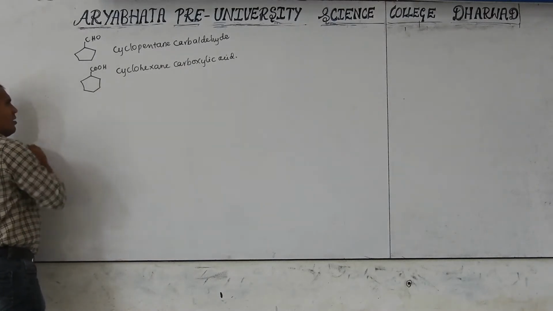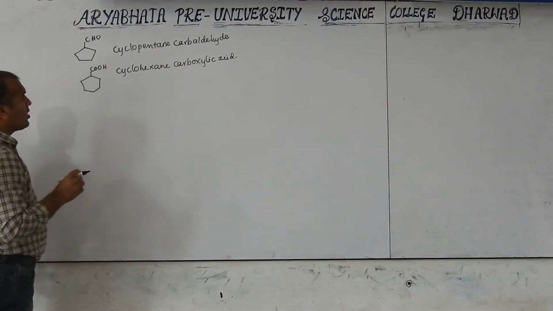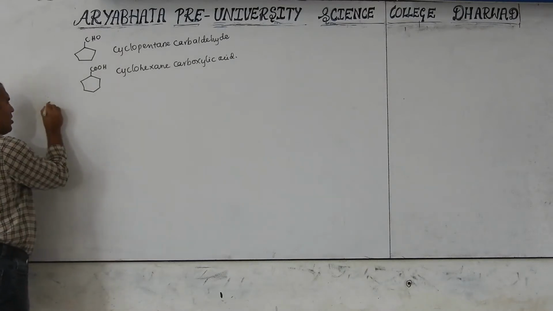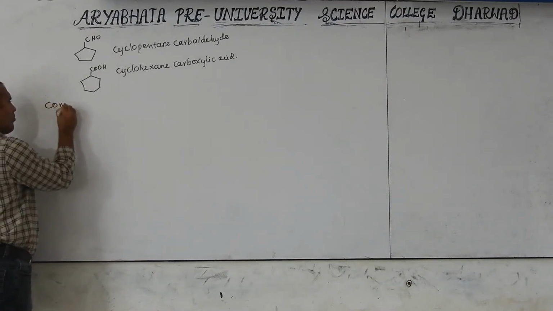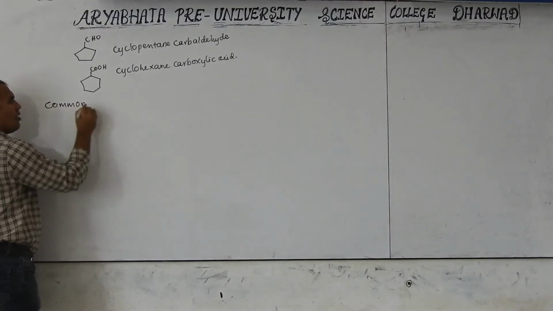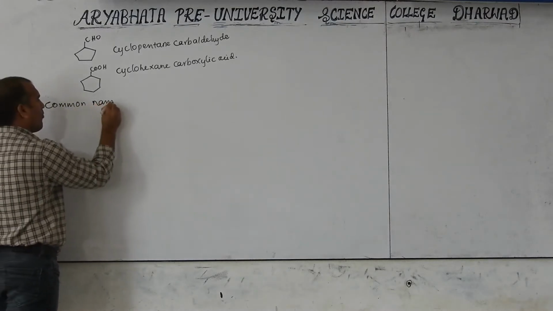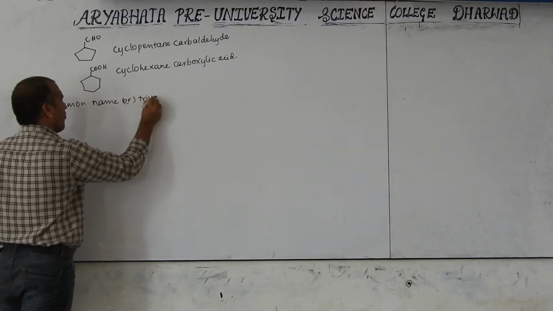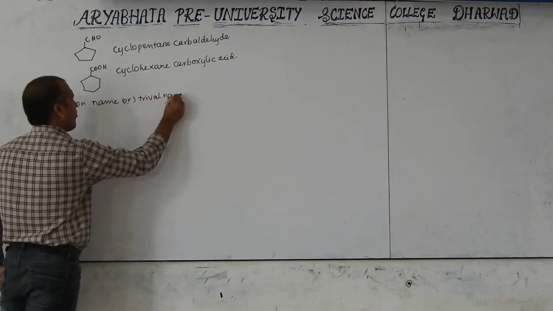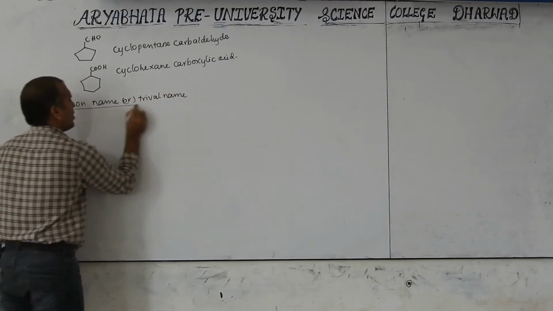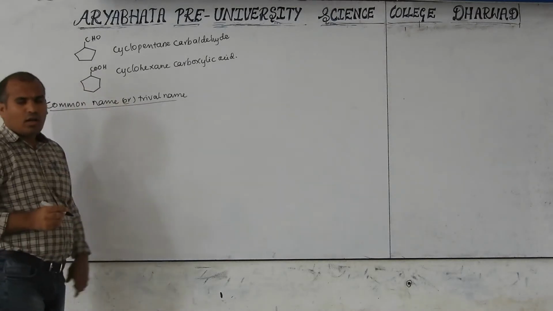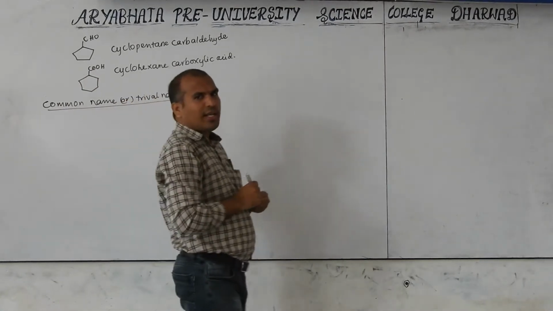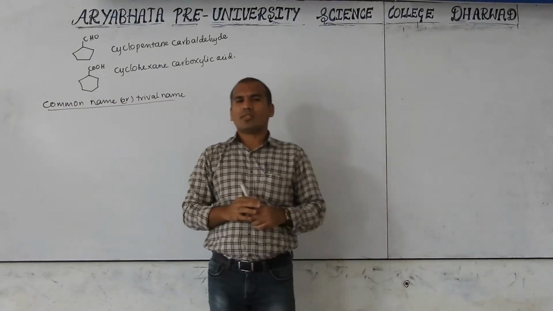Next, already we know the rules for the IUPAC. Now common names, or trivial names. First, we will discuss the aldehyde. Aldehyde common names are derived from their respective carboxylic acid.